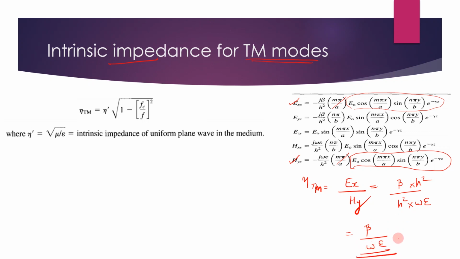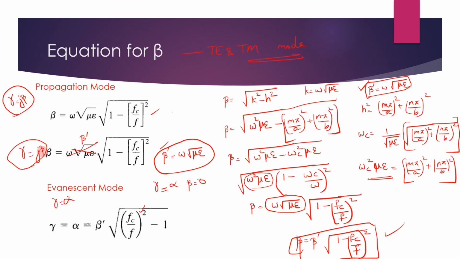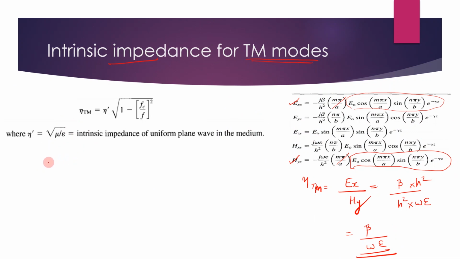You got the equation like this, and you just now learned the equation for beta. Beta TM is equal to beta dash into square root of 1 minus fc by f the whole square, divided by omega epsilon.